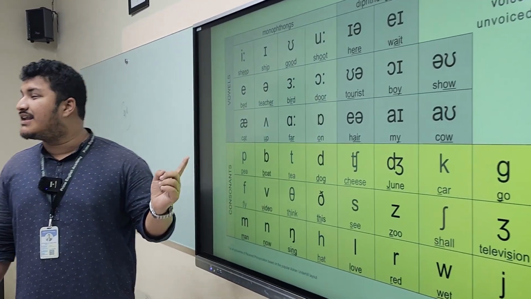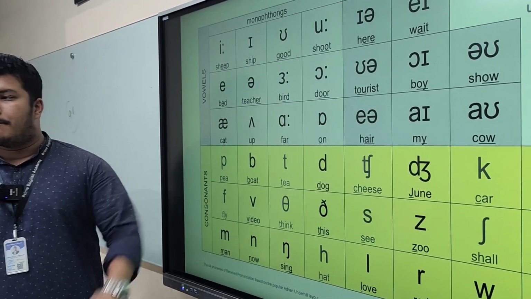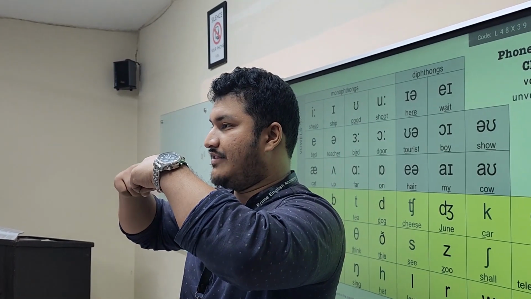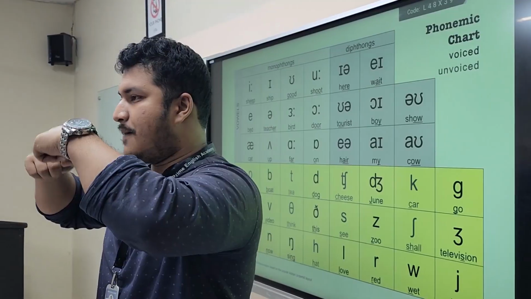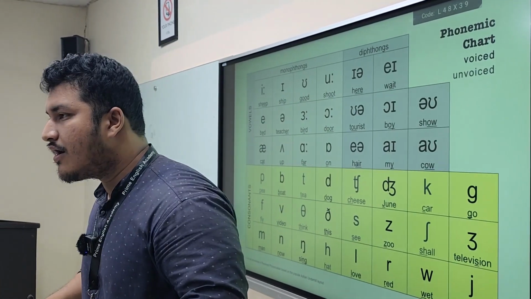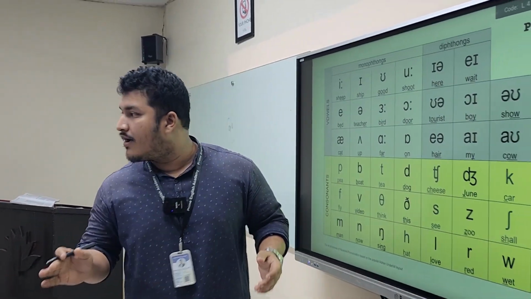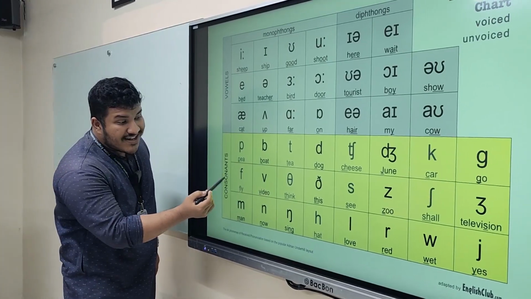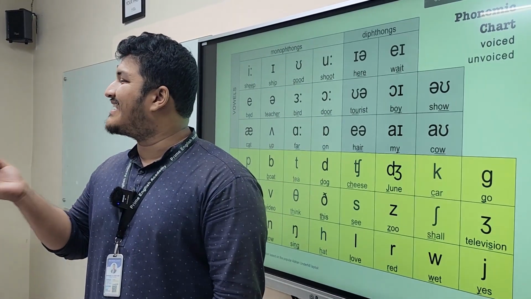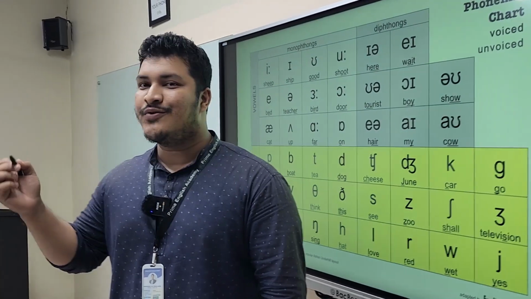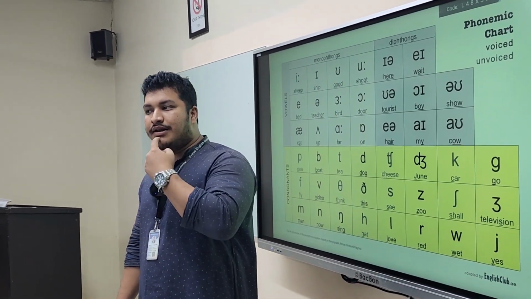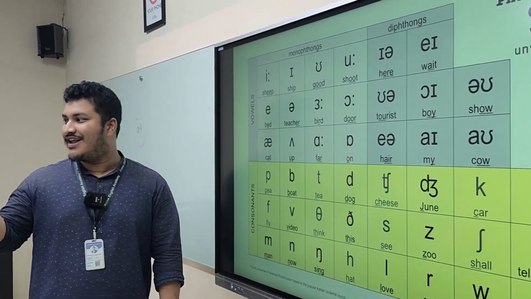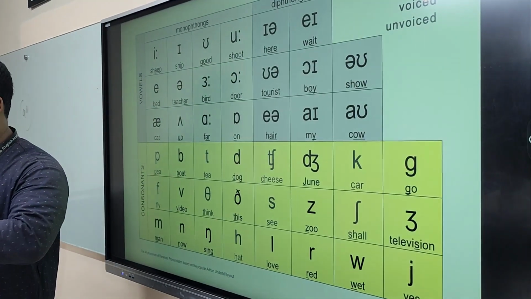This is called bilabial sound. Bilabial sound. Why bilabial? Because our lips touch each other like this when we pronounce it, okay? Also in case of b. So these are bilabial sounds. But these are labiodental. Labiodental. Why labiodental? Because our lips and our teeth are touching each other. So labiodental, bilabial. Okay? Now let's practice more and then we'll finish.